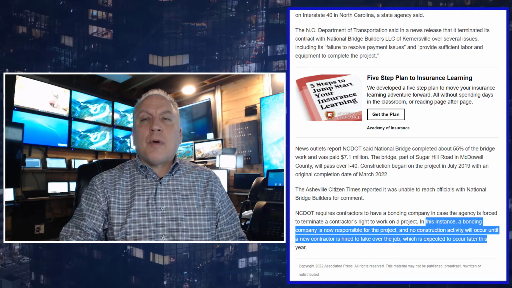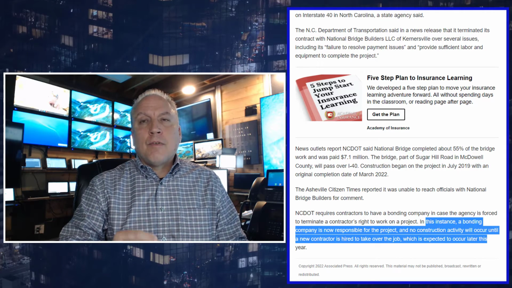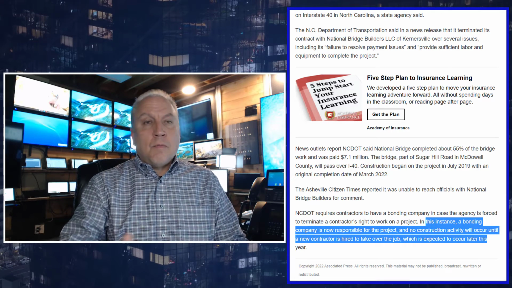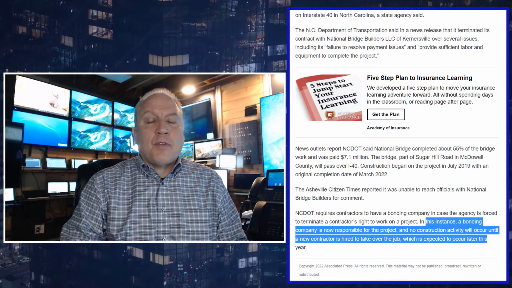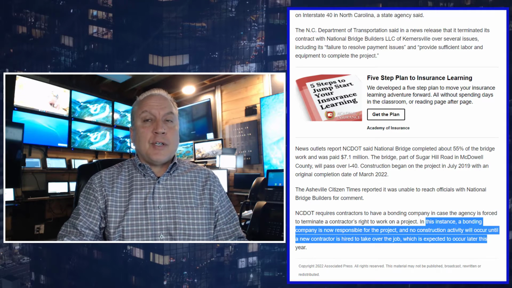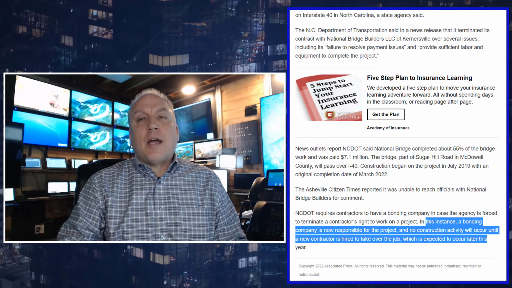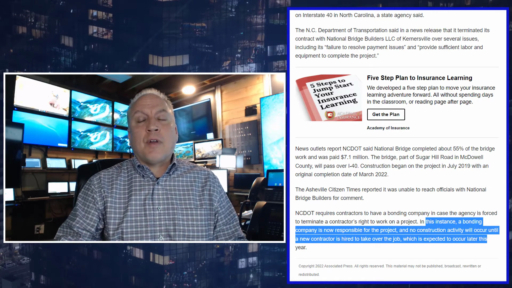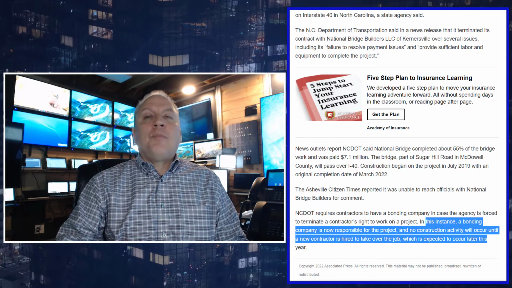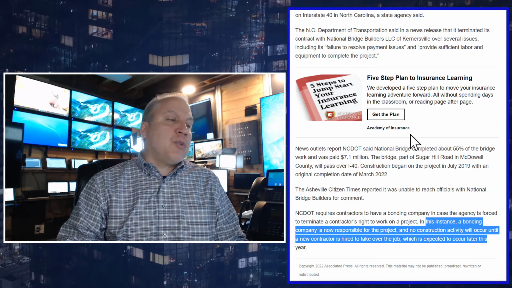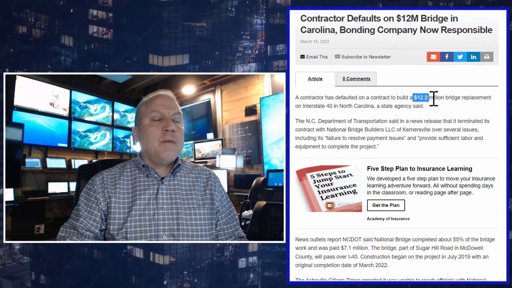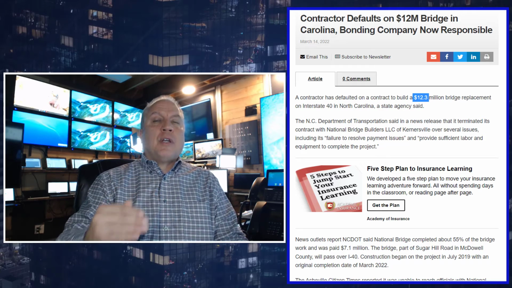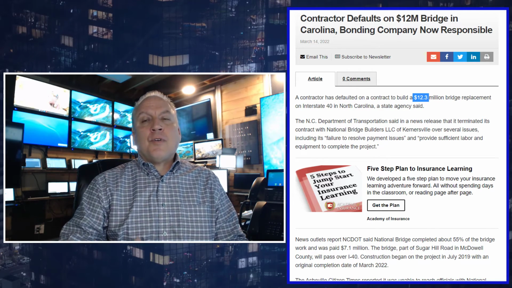The reason for the surety bond is to make sure that there are deep pockets for the client to get their project finished, so they're not going to lose out. So if this contractor just walked away from this project after getting paid $7 million and didn't finish it, and the North Carolina DOT had to come out of pocket to finish it themselves and it cost them another $10 million or $15 million or whatever it is, then they would be out the difference between the original bid, which was $12.3 million, and what they end up having to pay. So this makes sure that their budget is adhered to. The surety eats the difference, but then they go after the principal.